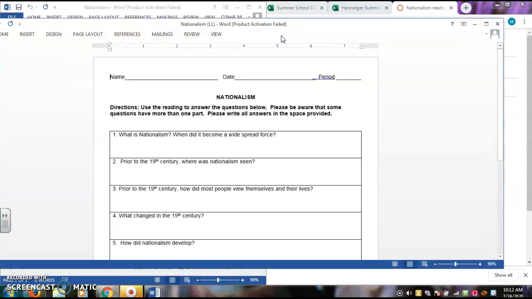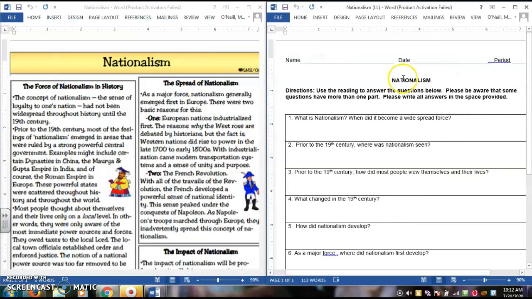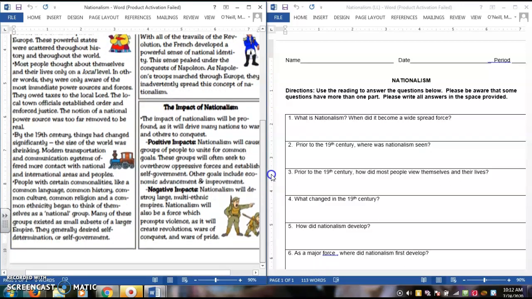Make sure to enable editing so you can type within the document and drag it to the other side. This reading is going to be able to help you answer the following questions, so please make sure that you're taking the time to look back at the reading to find your answers. Your reading is going to focus on nationalism. It talks about the force of nationalism in history, the spread of nationalism, and the impact of nationalism, both positive and negative.